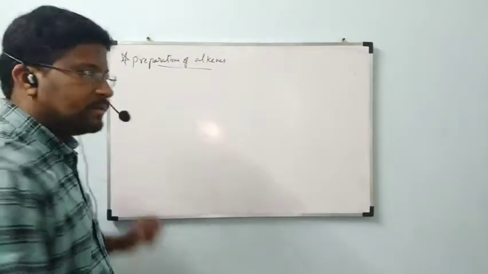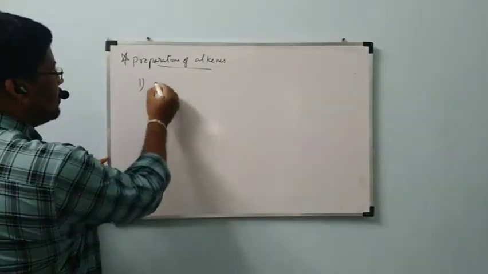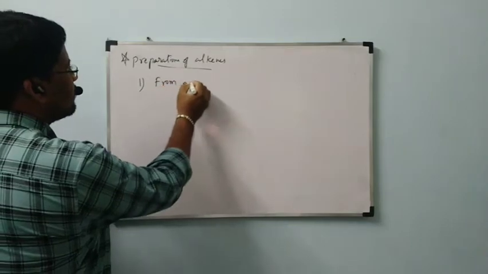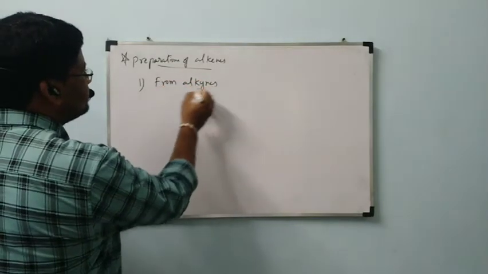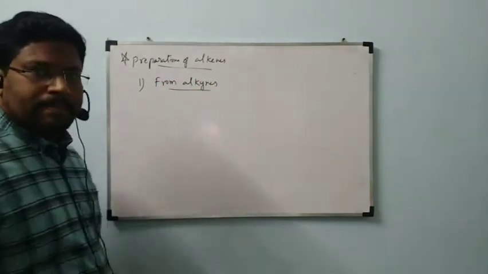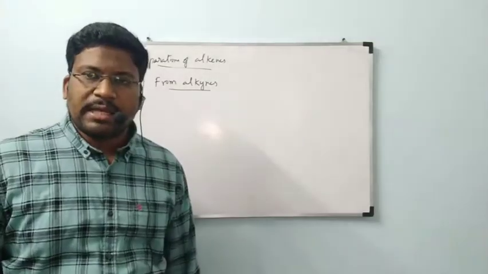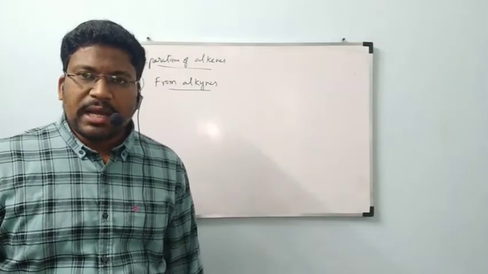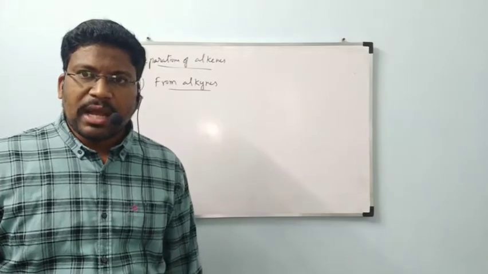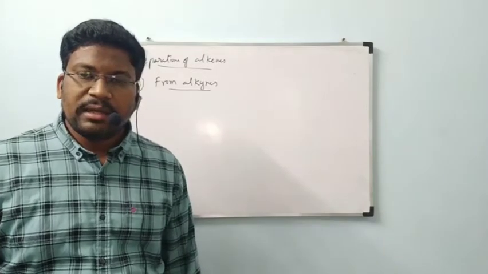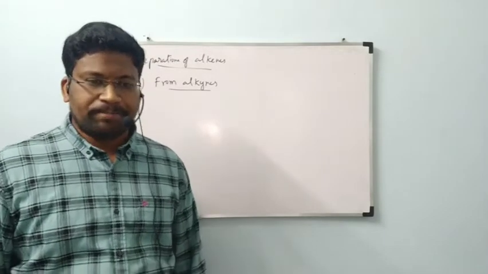Now, coming to the preparations of alkenes. First preparation, from alkynes. What are alkynes? Those are the hydrocarbons which contain at least one triple bond.